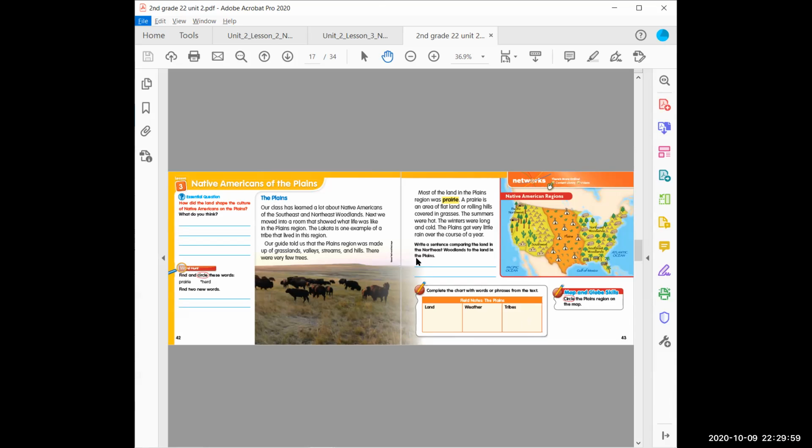So after you've completed this and you've answered your question right here, I do want you to take a minute and circle the Plains region on the map. So the Plains region is the region we're working on right now. It's going to be this big orange region right in the middle.